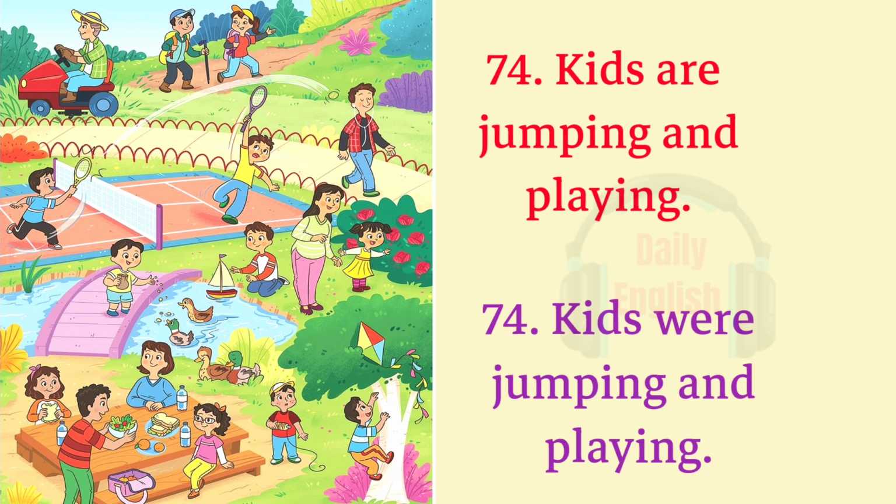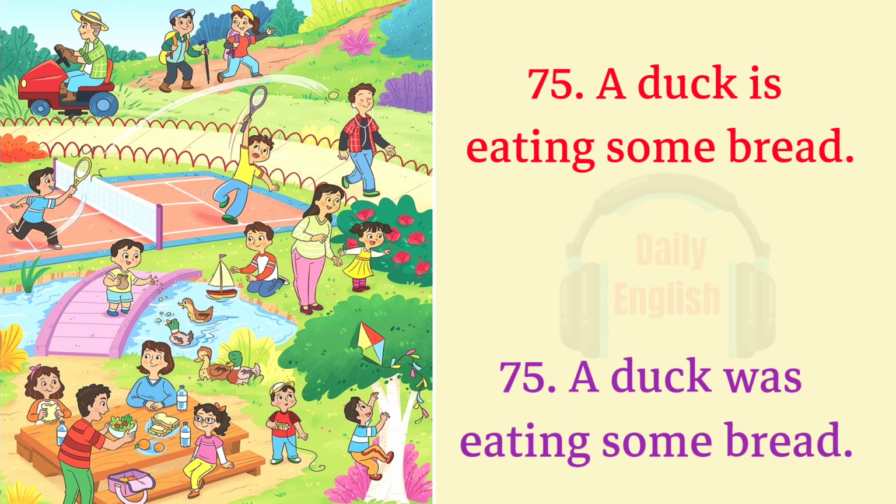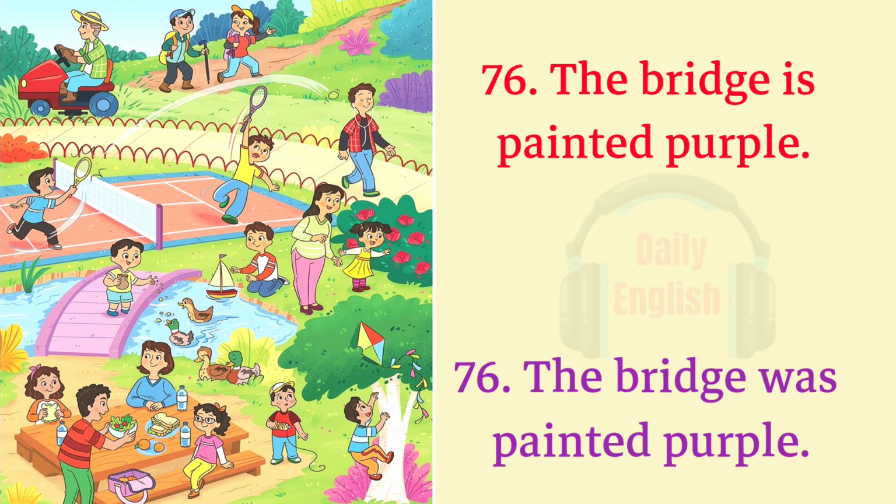74. Kids are jumping and playing. Kids were jumping and playing. 75. A duck is eating some bread. A duck was eating some bread. 76. The bridge is painted purple. The bridge was painted purple.